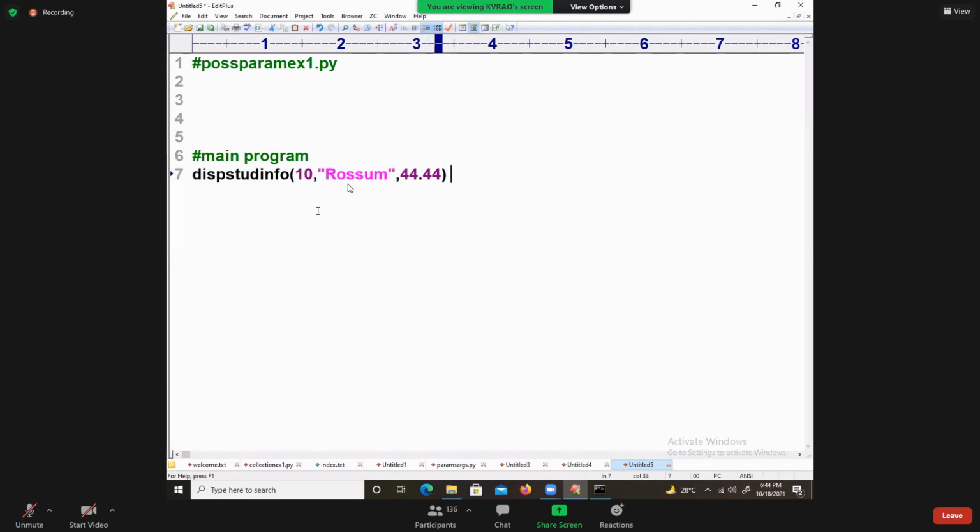So this is called a function call. For every function call, definition is required. def display student info. Tell me how many argument values you are passing. Three. Very good. How many formal parameters should I take?